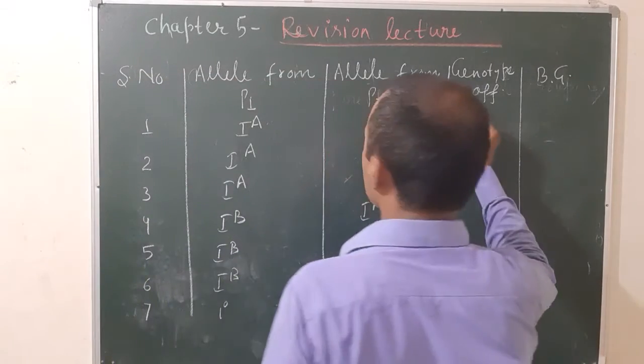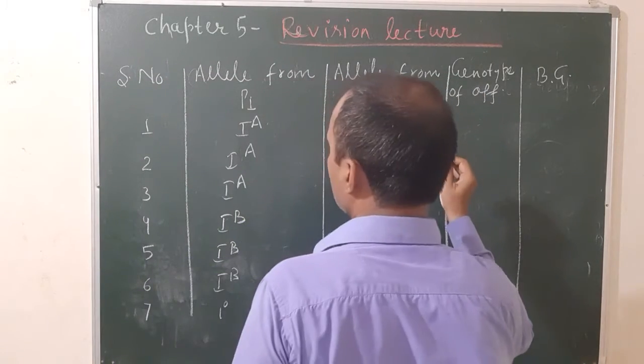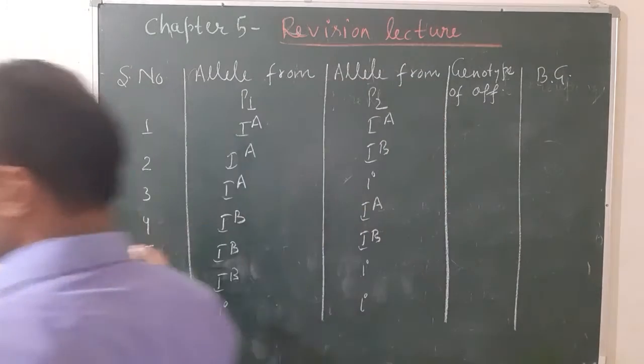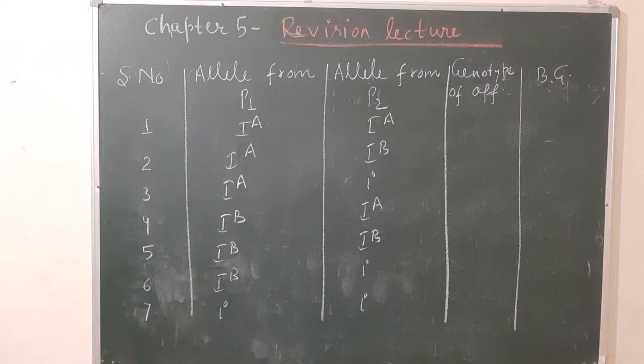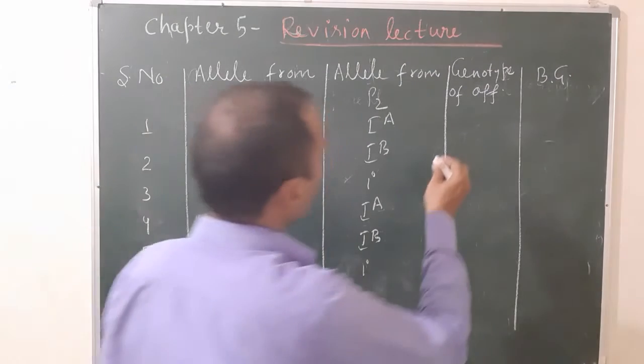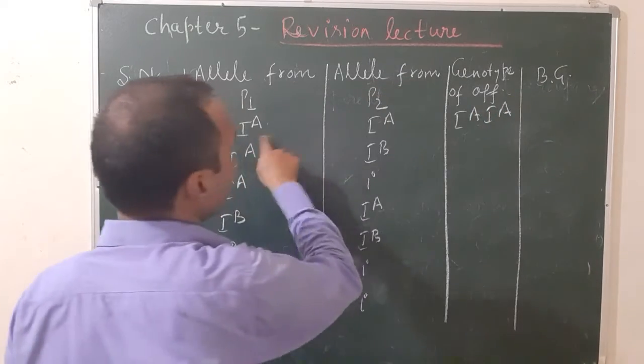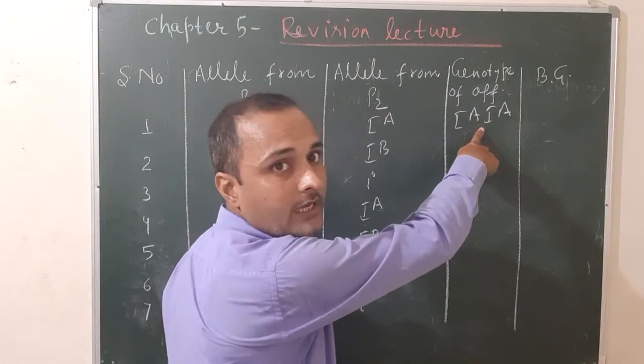Now, genotype of the offspring will be IA and IA, because we combine this IA and IA.